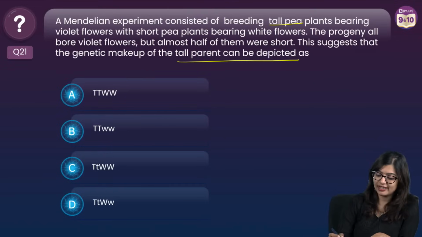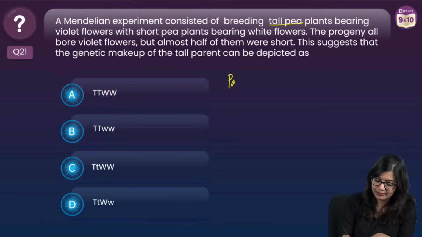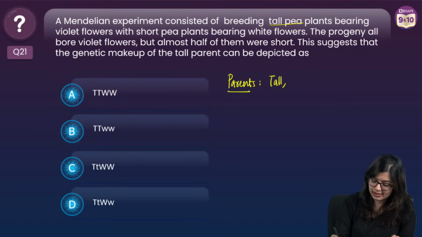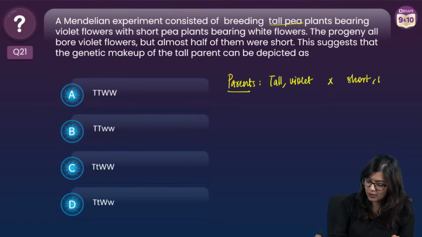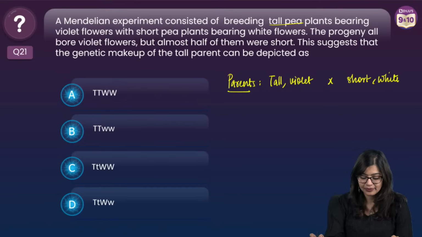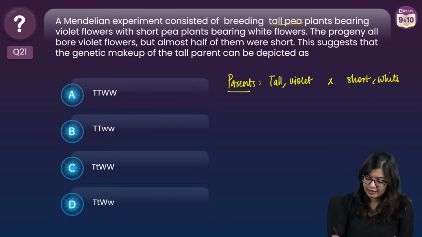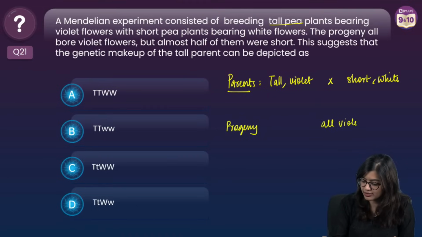Okay. Now what have they said? We have our parents given to us, right? So these are our parents, where we have tall plants with violet flowers crossed with short plants with white flowers, right? Now what are they saying? They're saying that the progeny that I ended up getting had all violet flowers.